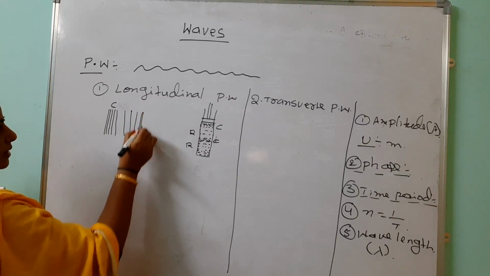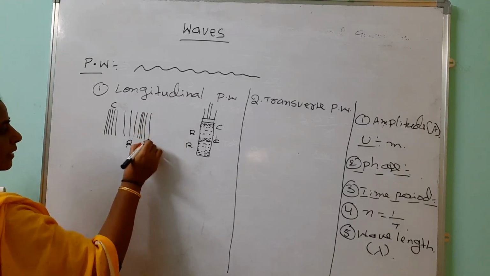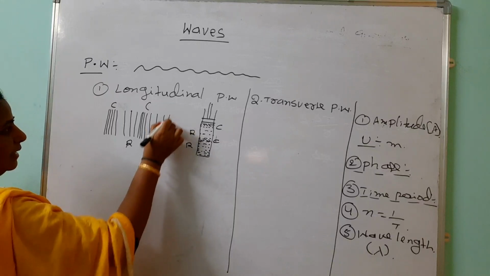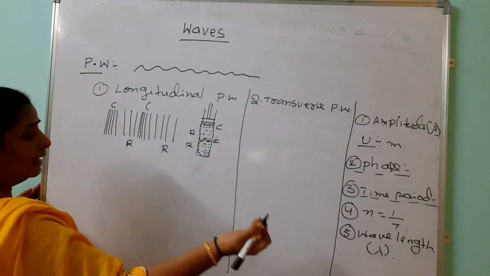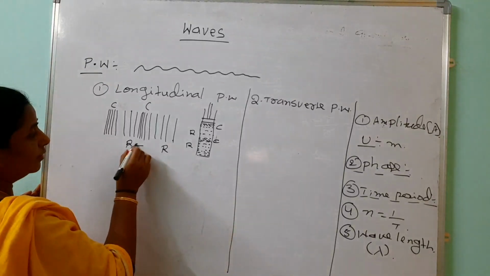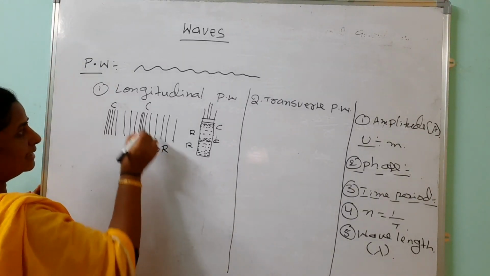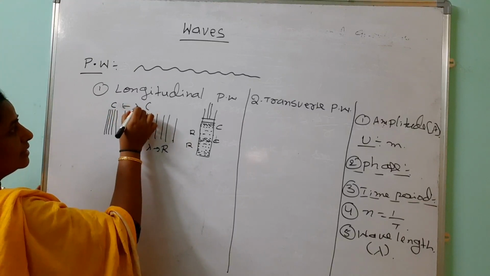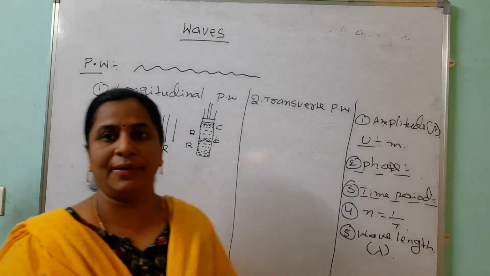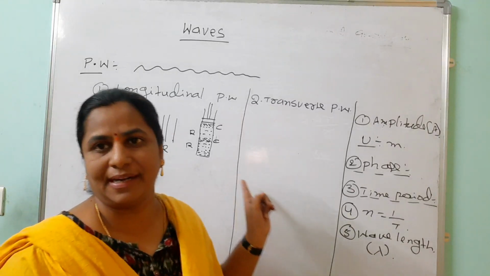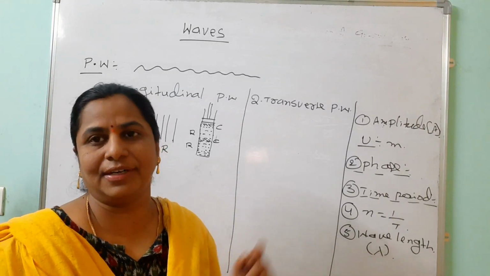Once again molecules are together, compression, and this is the rarefaction. The distance between two successive particles in the same phase is called the wavelength. So the distance between two successive compressions or rarefactions is the wavelength, represented by lambda. Here the direction of the vibrating particles is parallel to the direction of the wave.